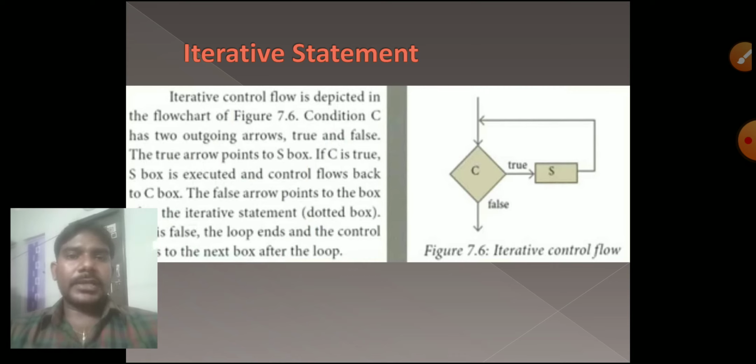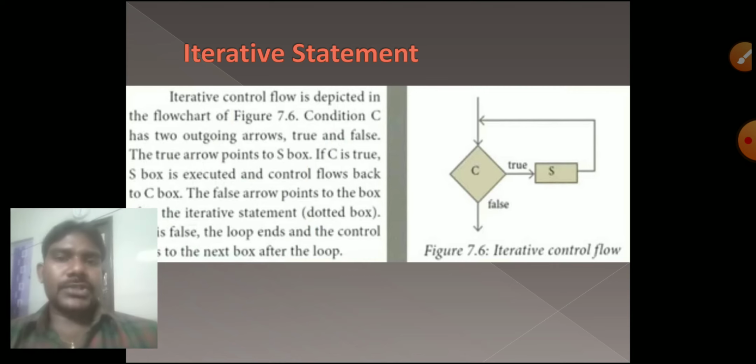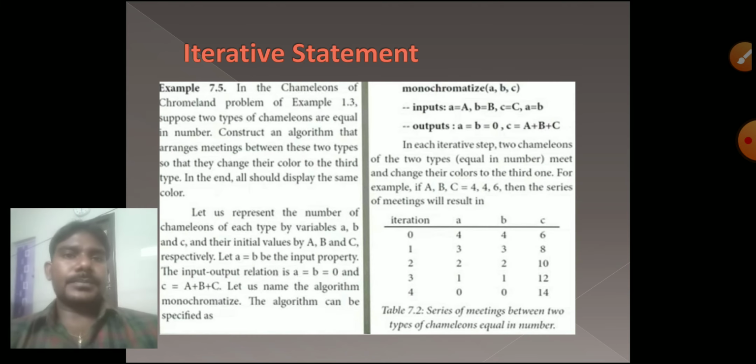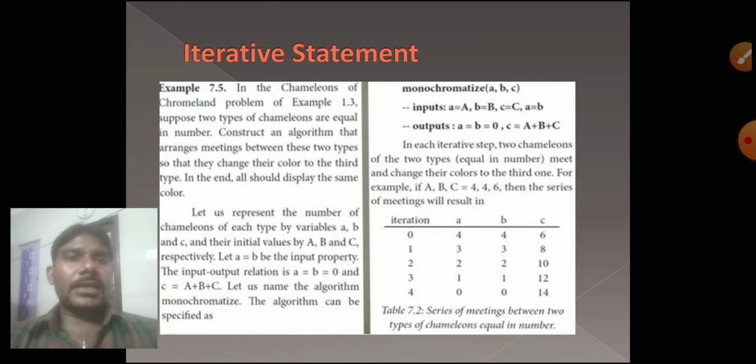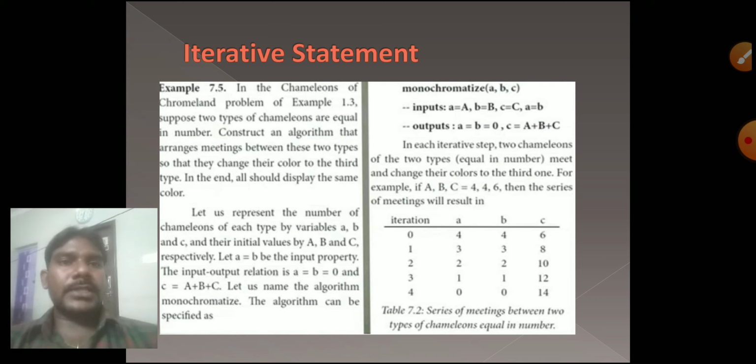Okay, that is called an iterative statement or looping statement. Next one is an example of an iterative statement. Here is the Chamberlain's and Chromeland problem. We already discussed this one. That is the example here.